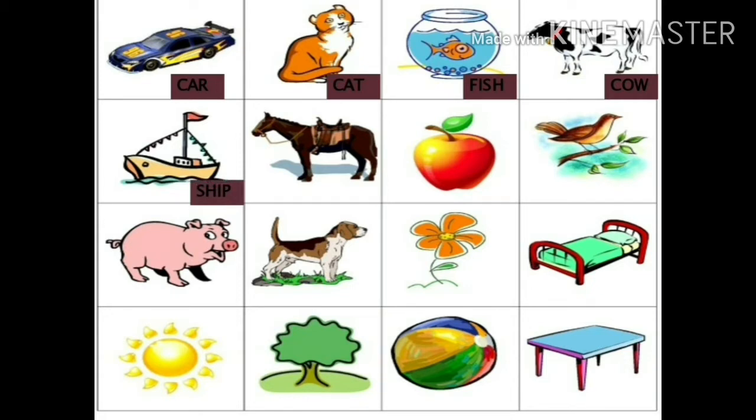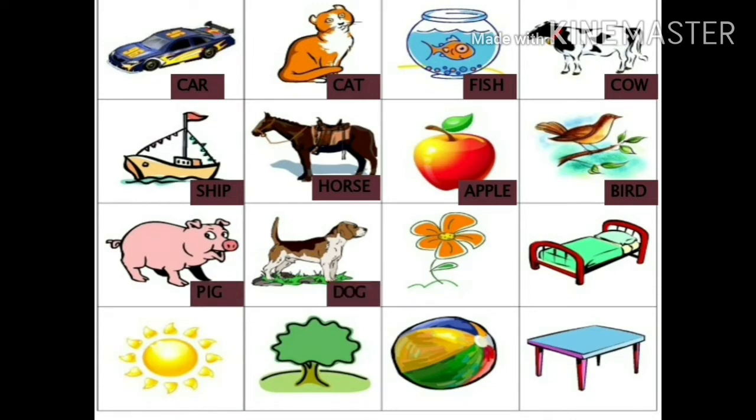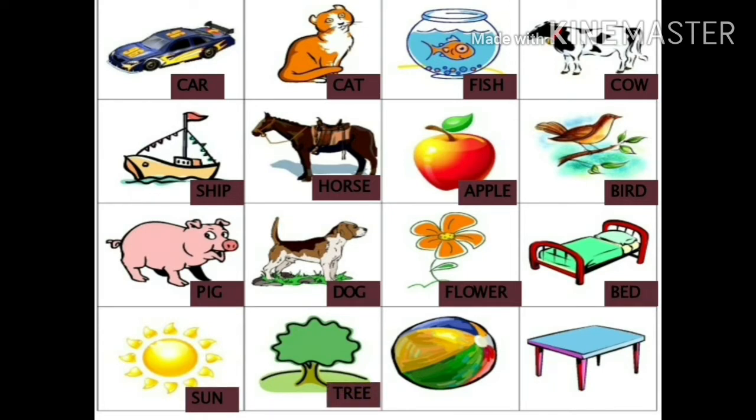What is the sixth picture? Can you tell me? Yes, it is a horse. The seventh, apple. Eighth, bird. Ninth, pig. 10th, a dog. 11th, a flower. 12th, a bed. 13th, sun. 14th, a tree. 15th, ball. And 16th, a table.